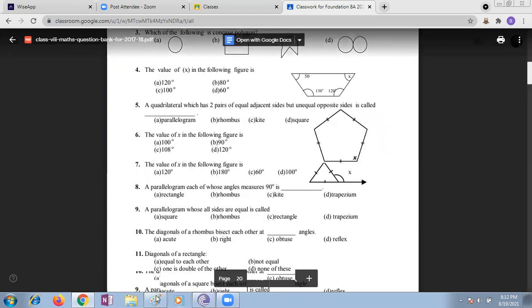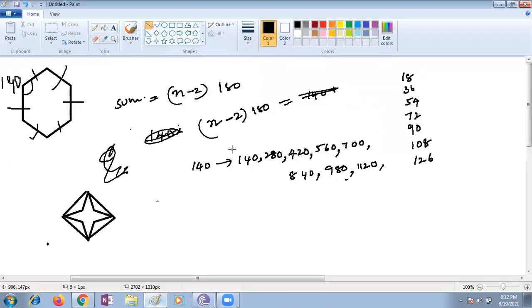I gave one example also, children, for concave. For concave, it should be like caves. I said the word, it should be like caves also. So just imagine this is one figure. So this is like a cave. You can just go with the idea of caves. These all are like caves. I said the word also. Don't forget about this.